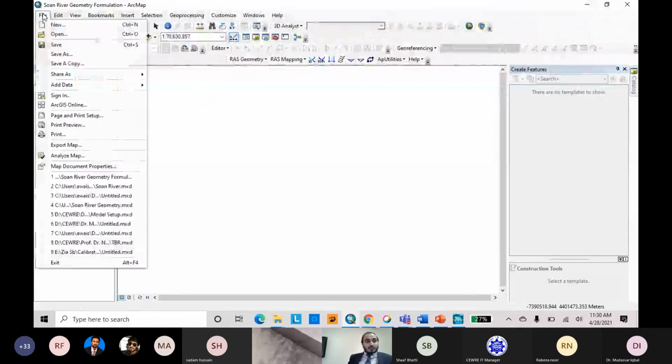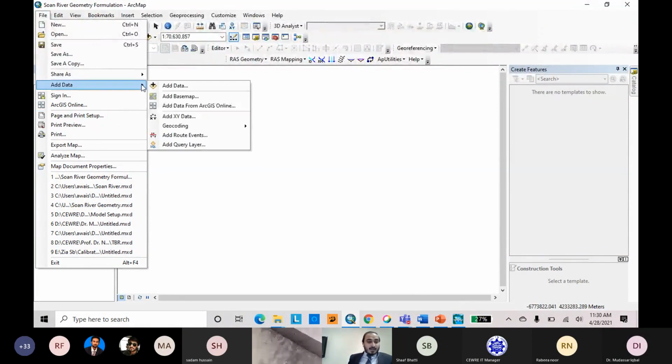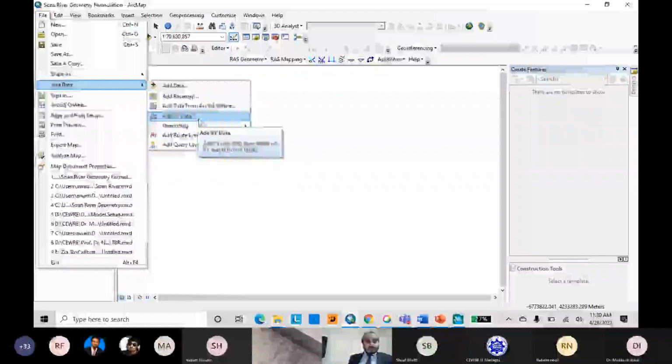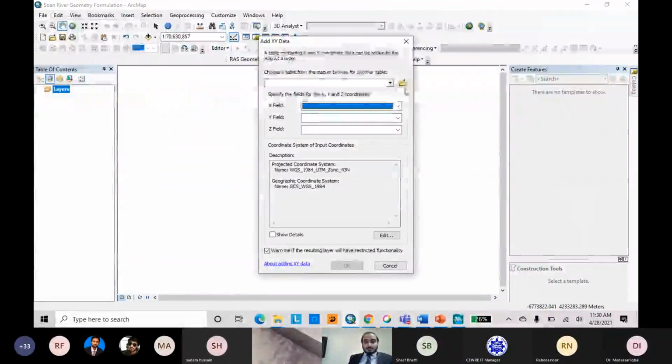On slide 41, you can see Add XY Data. We will go to File and then click Add XY Data. We will choose the file, and first of all we have to save our Excel file in CSV format.